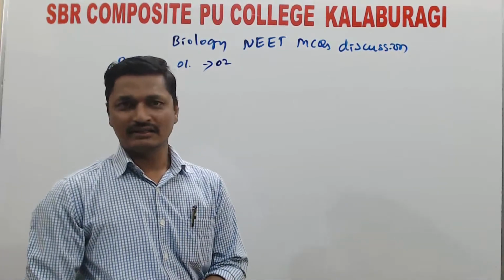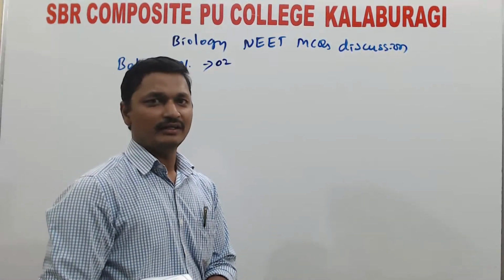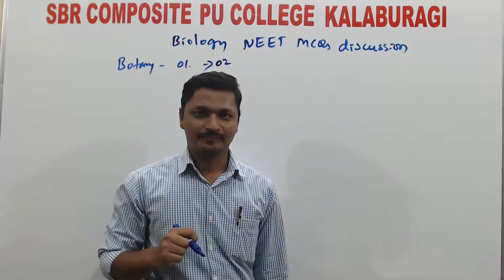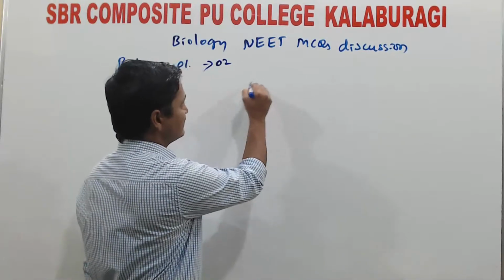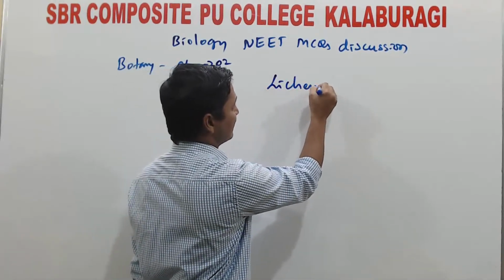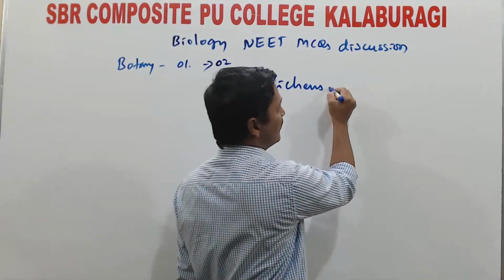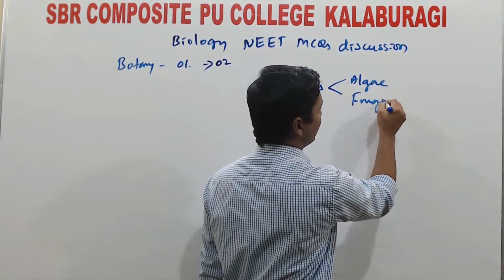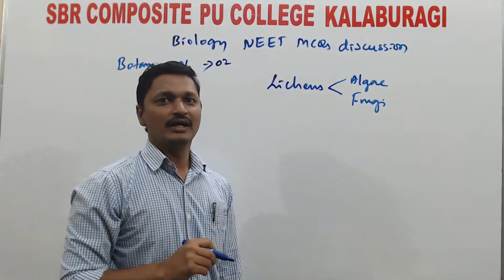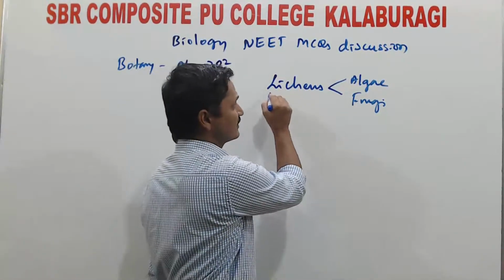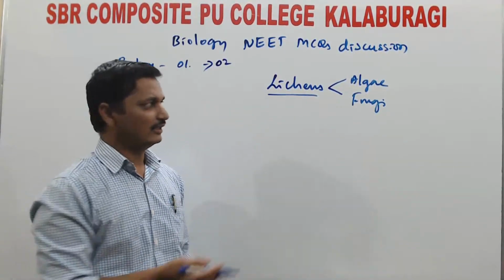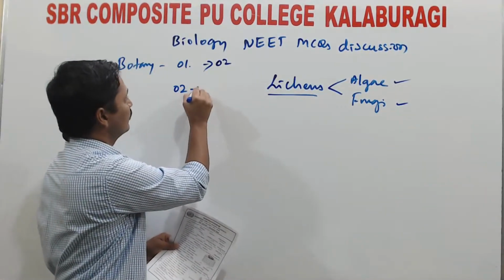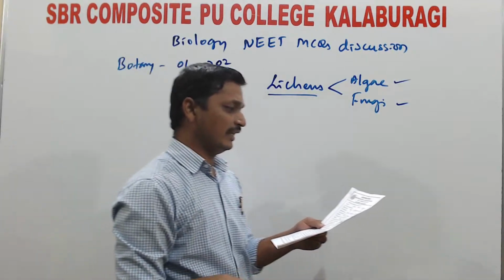Second question, the benefit of algae in lichens is, you know the lichens? Lichens are structures formed by the symbiotic association between algae and fungi. Algae and fungi together form a structure called lichens. Here they are asking about the role of the algae.